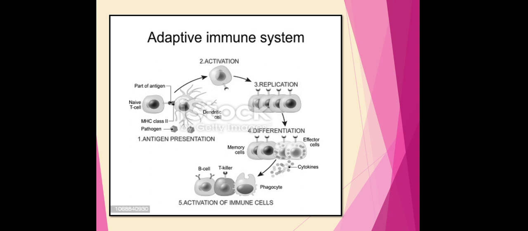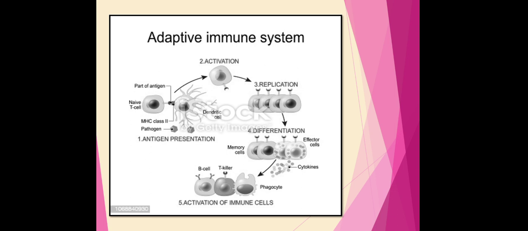Whenever the antigen is introduced for the first time, the naive T cells, that is, the non-activated cells, get activated. There is replication of these T lymphocytic cells, then differentiation of these T lymphocytic cells into effector cells and memory cells. The work of the memory cells is in the secondary immune response, where they store the information about the structure of that antigen.